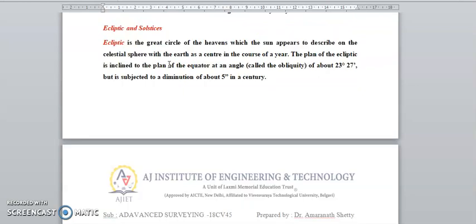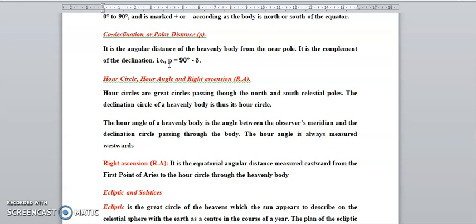Right ascension. Right ascension, RA, is the angular distance measured eastward from the first point of Aries to the hour circle through the heavenly body.